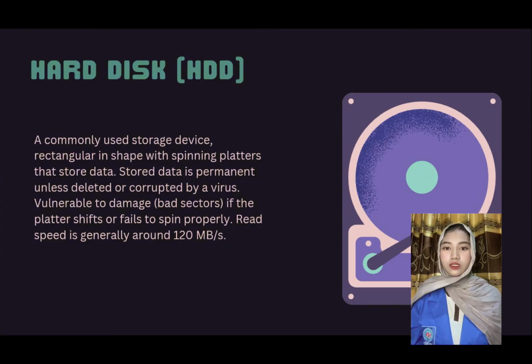The data that can be stored on a hard disk can be permanent if we do not delete it or it is not affected by a virus that can delete the file even though it is no longer powered. The hard disk is one of the computer devices that is prone to damage because if the arm inside it shifts or cannot rotate properly, it will cause damage or bad sectors on the hard disk.